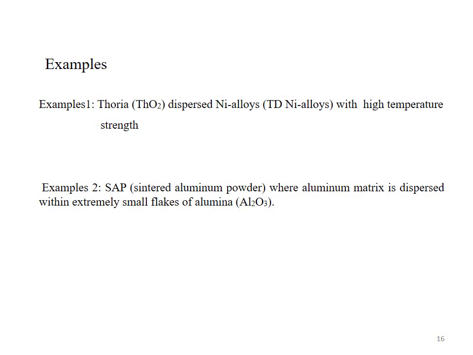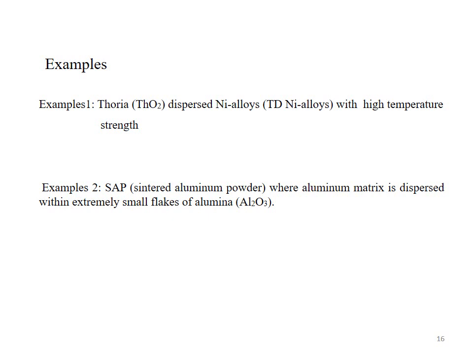Example 2, that is SAP, sintered aluminium powder. That is also an example of dispersion strengthened composite material. In this material, the aluminium matrix phase consists of aluminium metal. The aluminium matrix is dispersed with extremely small flakes of alumina, and the reinforcing phase consists of particles of alumina.